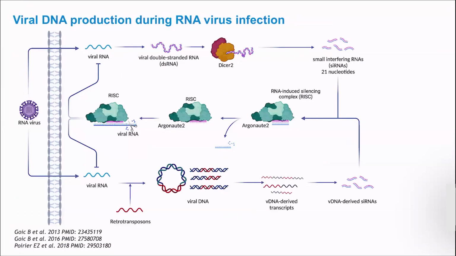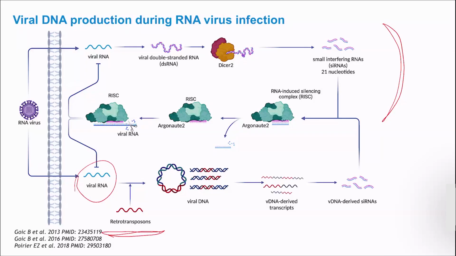Some years ago, we discovered an incredible twist to the RNAi pathway. We found that at the same time that the RNAi pathway is working, viral RNA will interact with endogenous retrotransposons. What are retrotransposons? Retrotransposons are a type of transposons. Transposons are mobile genetic elements that are present and very abundant in the mosquito genome. So retrotransposons have a protein called reverse transcriptase that copies RNA into DNA. That is part of the cycle of the retrotransposon.